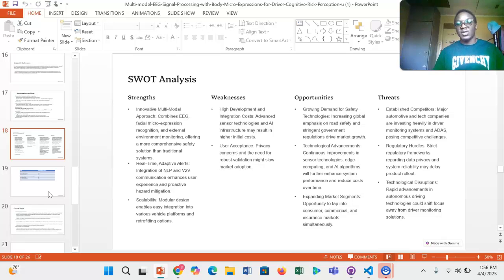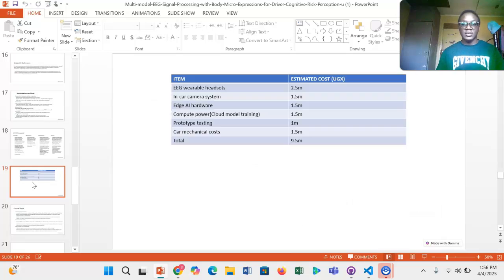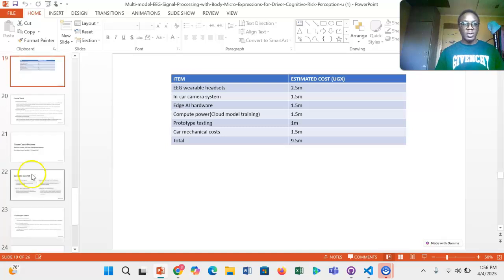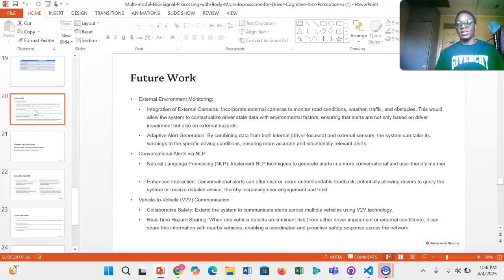Then we have the threats that we face, like established competitors, of course, who would want to come in and try to tackle us. Then we have the regulatory hurdles, so strict regulatory restrictions by the governments. Then maybe technological disruptions could pose a threat, as I said. We have a budget of 9.5 million Ugandan shillings to set up a minimum viable product, something that can help us move on to other stages of our project.